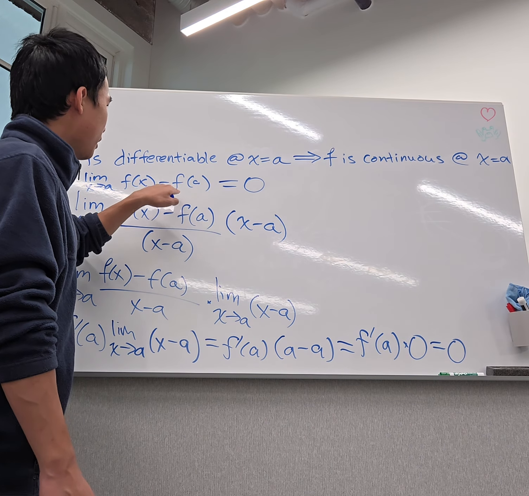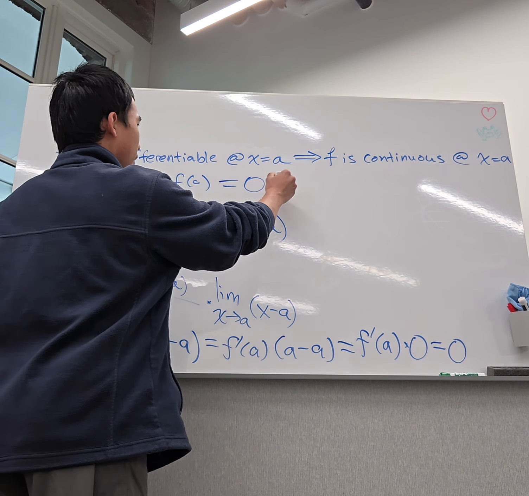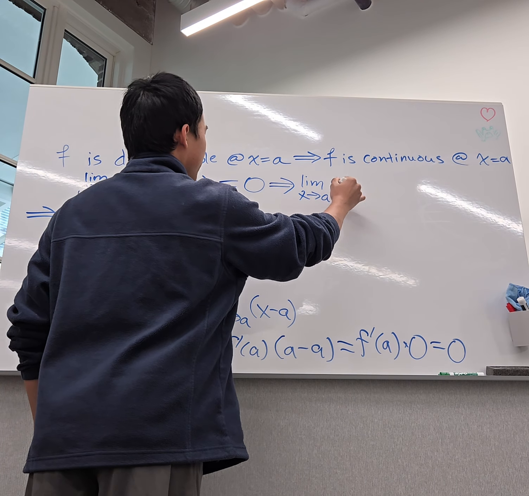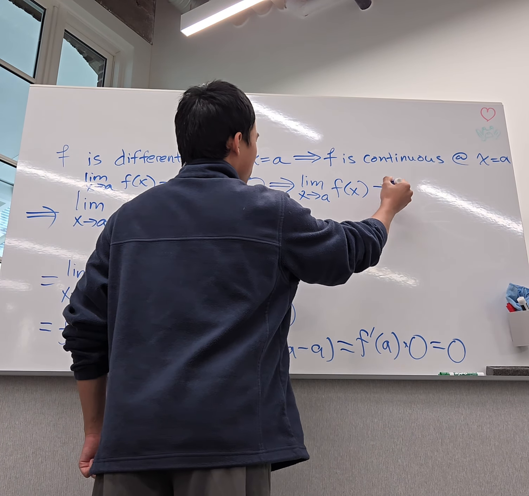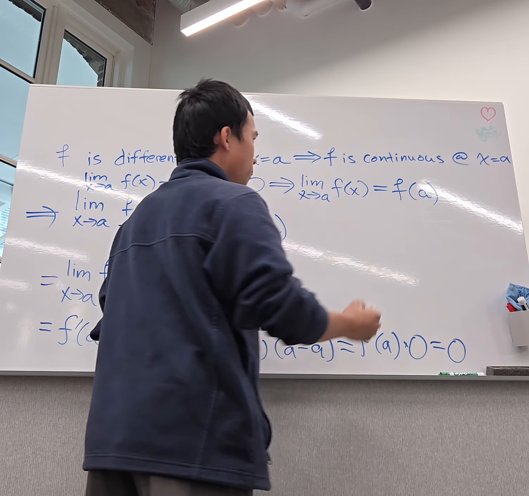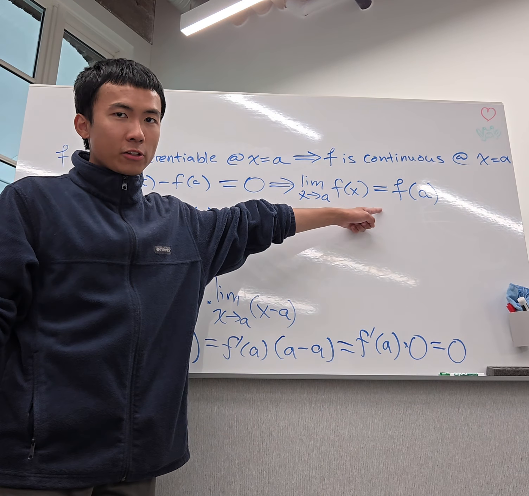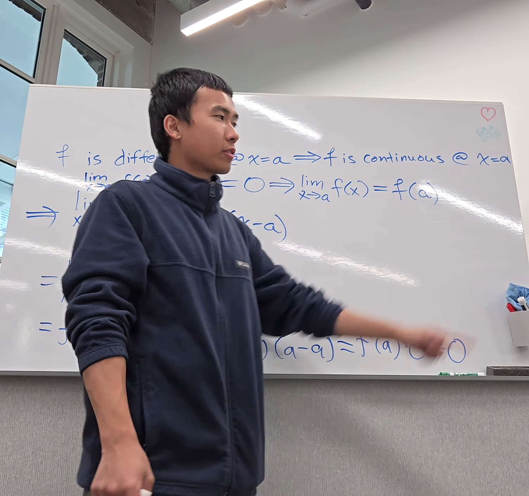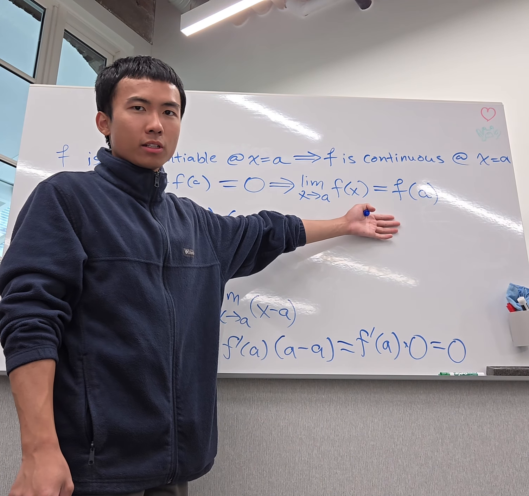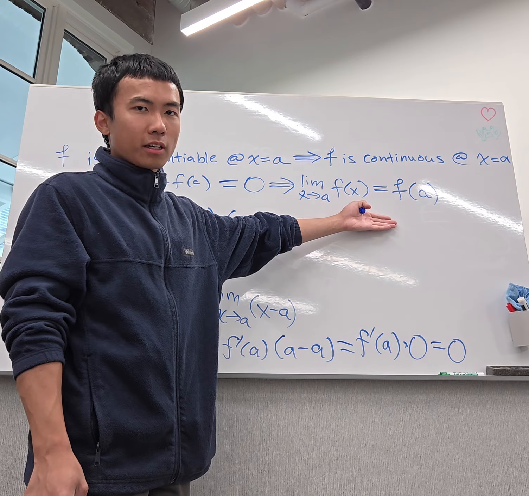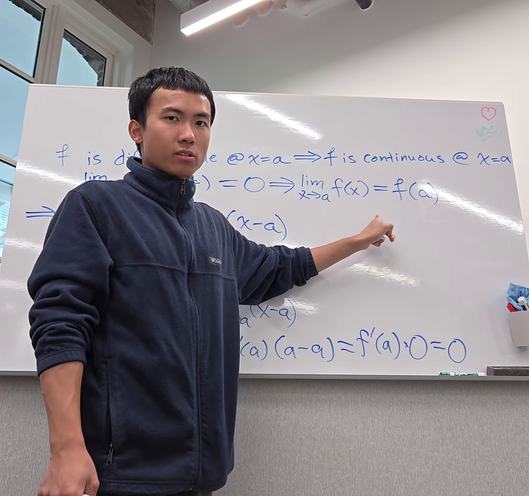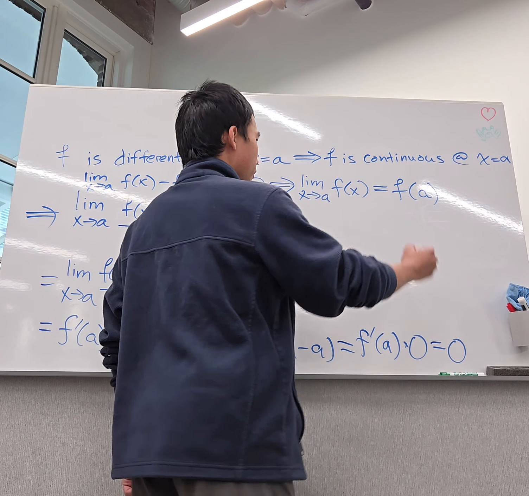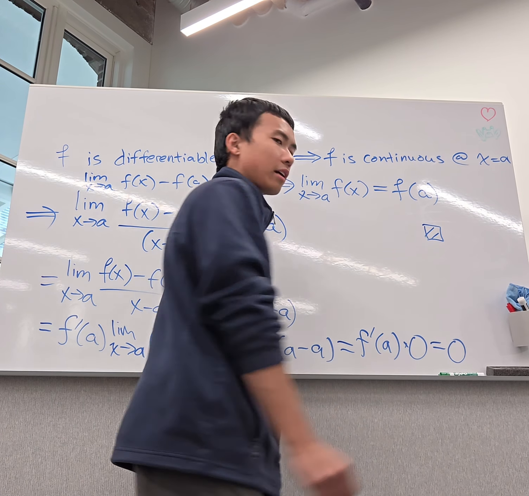But you add f of a on both sides, and you get the limit as x approaches a of f of x is equal to f of a, which is precisely the definition of continuity of f at the point x equals a. This is what we wanted to show, that the function f is continuous at a. So that completes the proof.